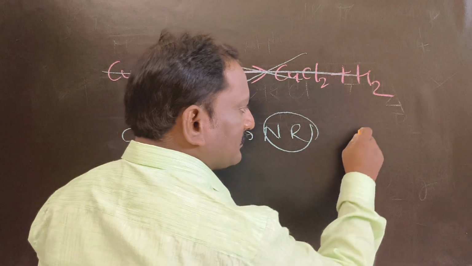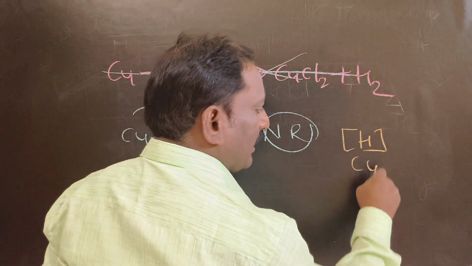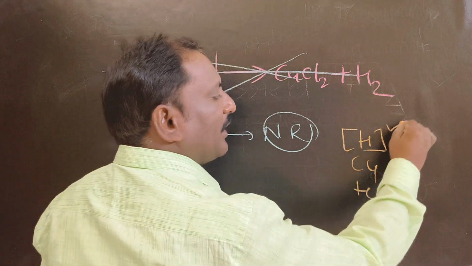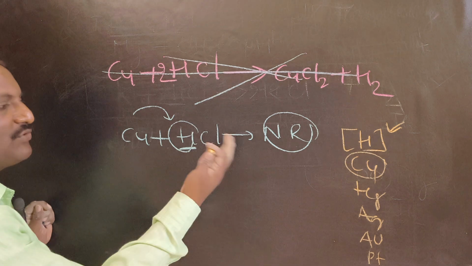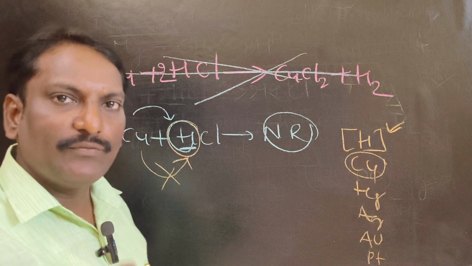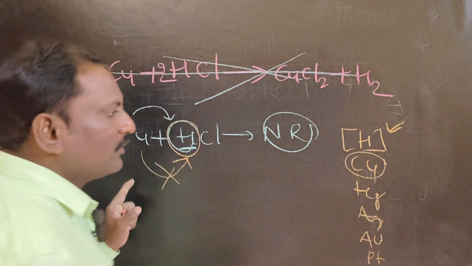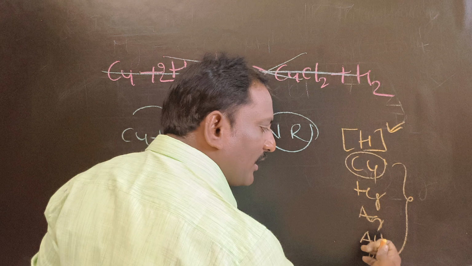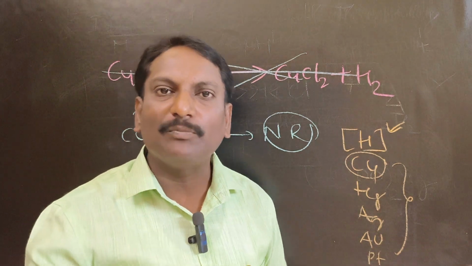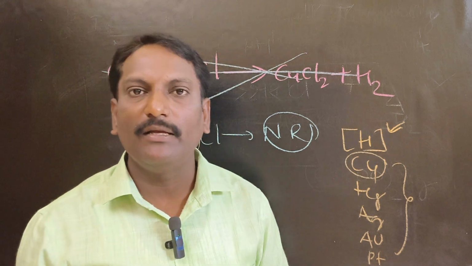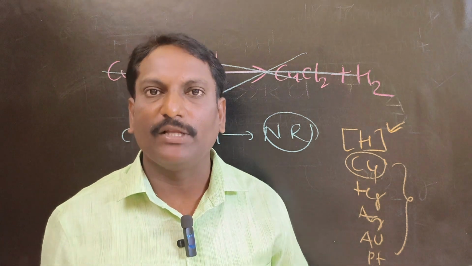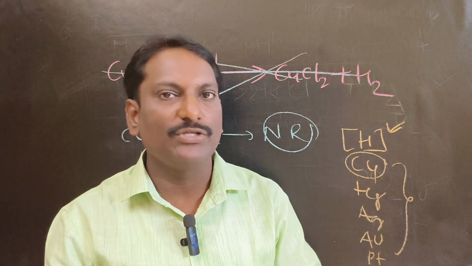What is the reactive series of metals? After hydrogen I will write hydrogen, copper, Hg, Ag, Au and Pt. But hydrogen is more reactive than copper, so that's why there is no reaction, because copper is unable to displace the hydrogen from the acid. Not only copper, those metals located below the hydrogen won't react with acid because they are unable to displace the hydrogen from the acids. So that's why between copper and hydrochloric acid there is no reaction. There is no formation of any salt and no evolution of any gas.